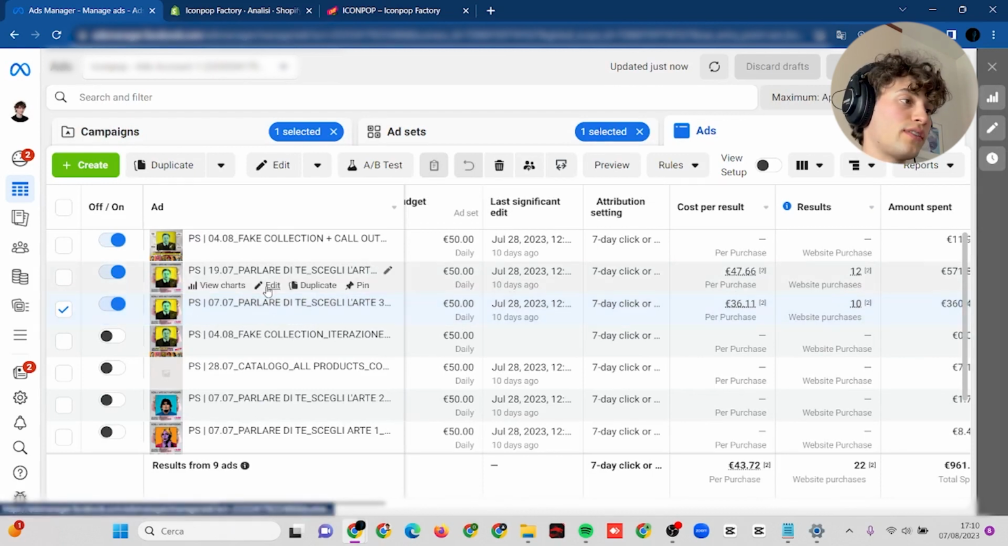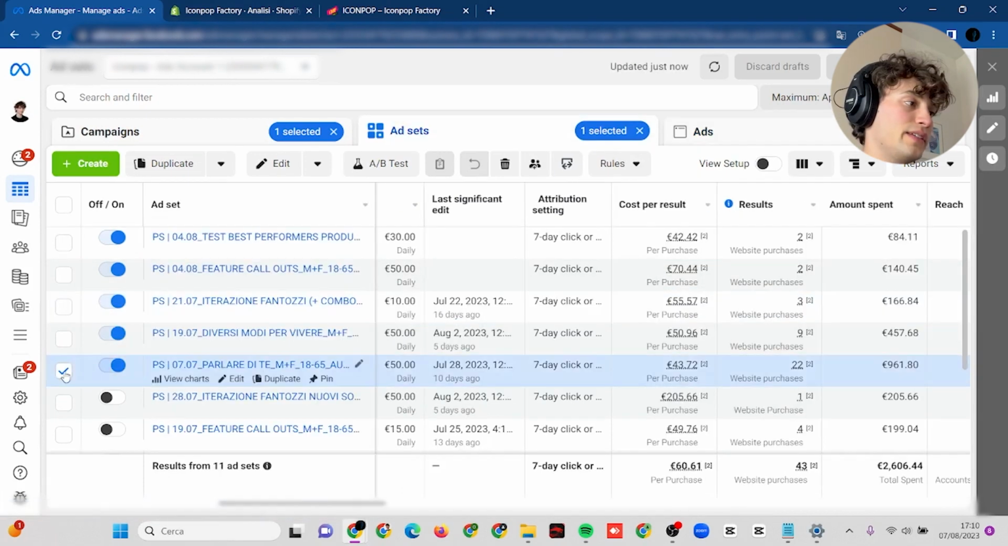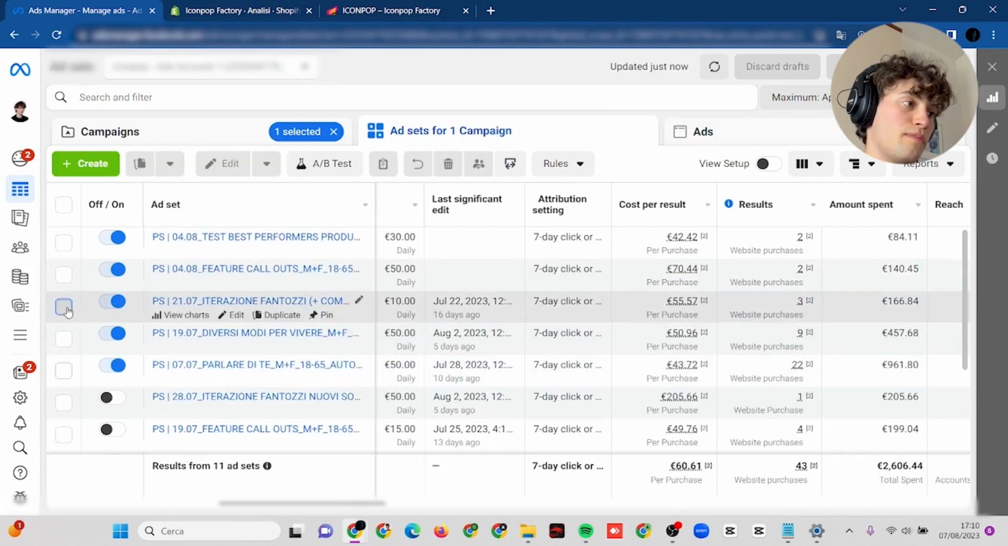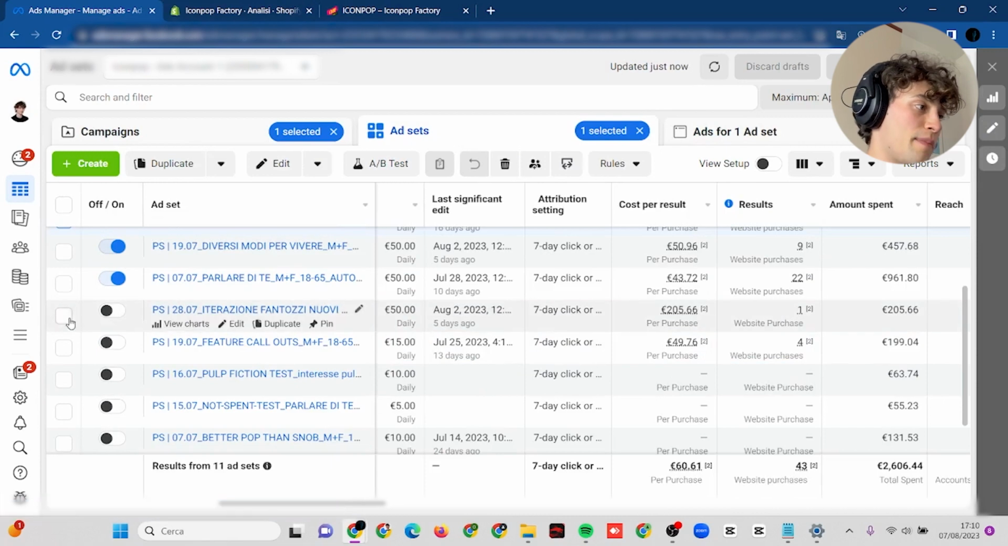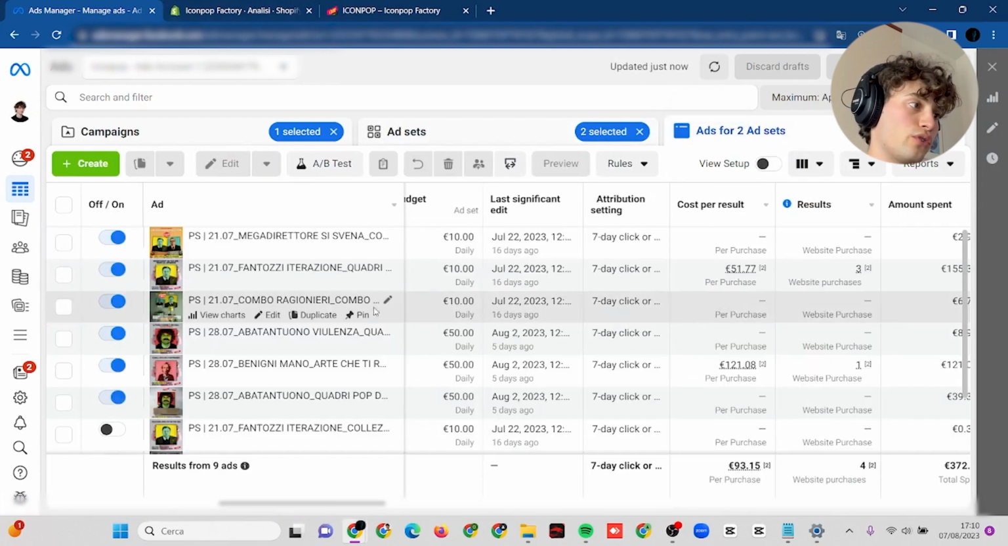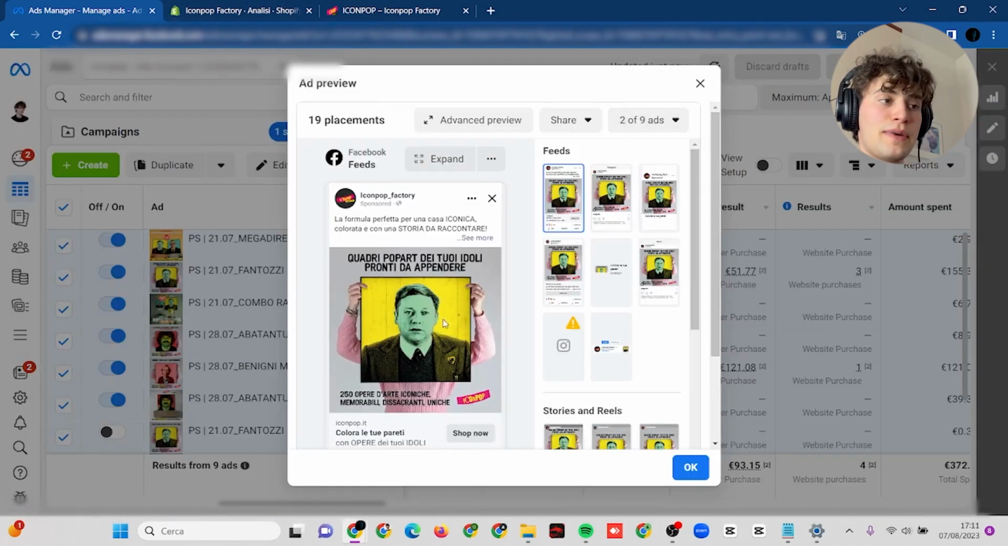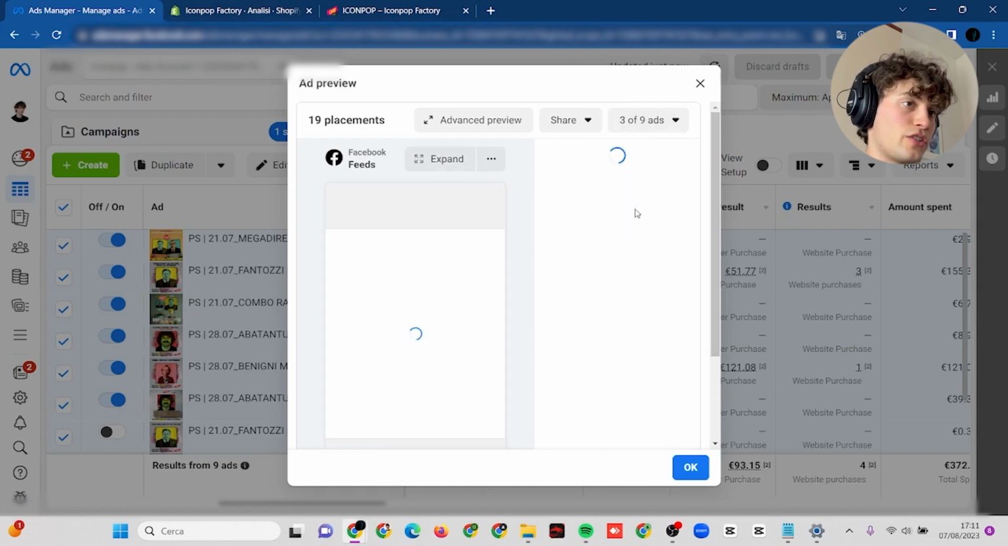So in order to understand if it was maybe the image and the product that made so many sales, I made these iterations out of it. I left the same image with the same girl holding the product and saying a different phrase, which is "pop art images of your idols ready to hang to your walls", or also this image which is